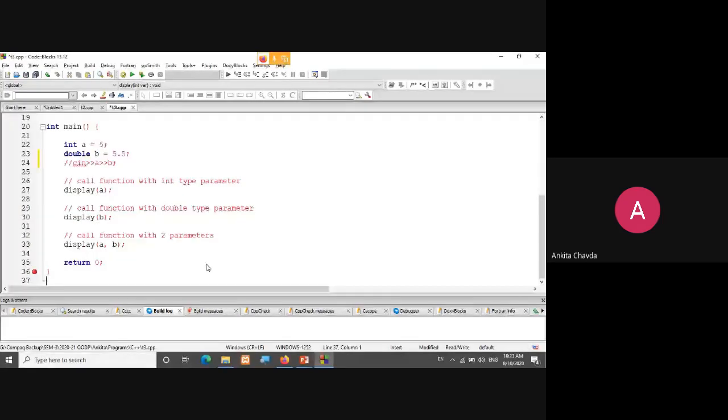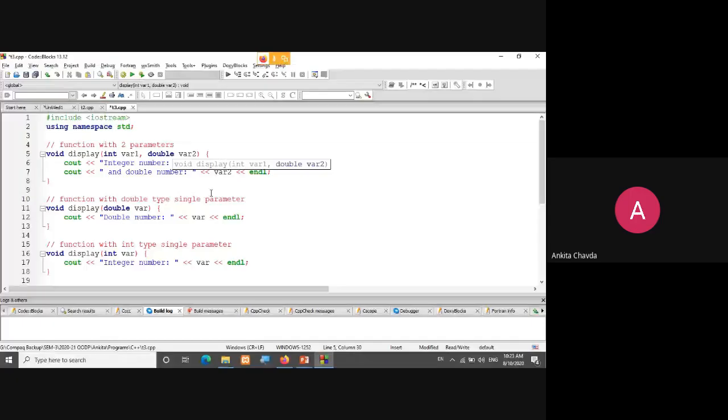Fine. Second time, display of B. So the data type of B is what? It will find out double. So the double function will be called and this will be printed. Third time I'm having two parameters, a comma b. A is integer, b is float. So I'm having one function where a is integer, b is double. I mean float or double. Right? And this execution will be done.